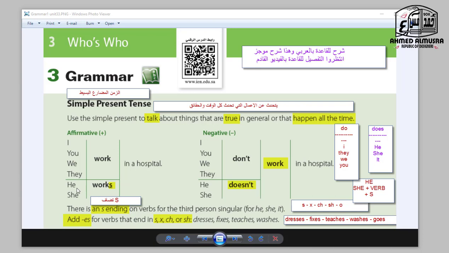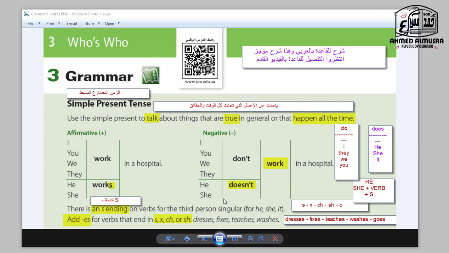And we said in the case of he, she, it, it goes with does. So the verb should immediately get the S. He works, he watches, he visits. Because this is the simple present tense. And if I want to turn this affirmative to negative, I remove the S and add it to the doesn't. Okay, he doesn't work in a hospital and so on.